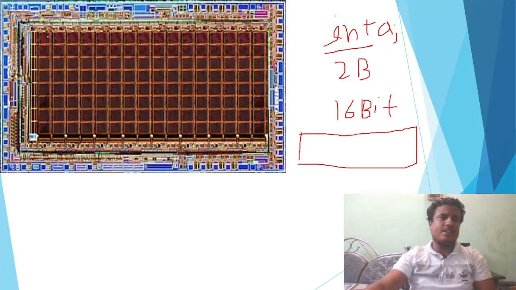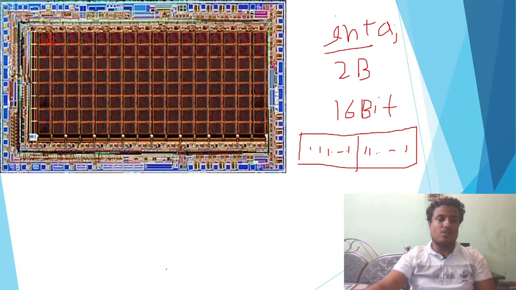Remember this point, each cell is of 1 bit. Suppose there are two, so it will require 2 cells, and each cell will contain 8 bits. So this is the way our space is allocated in our RAM.